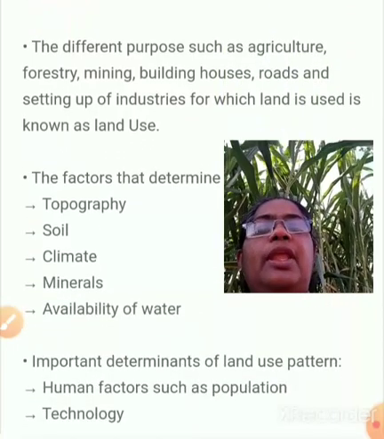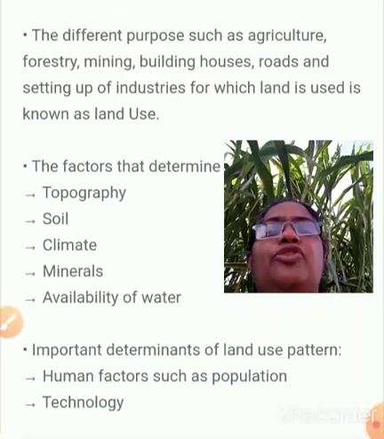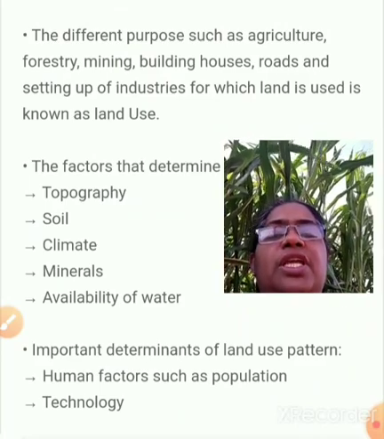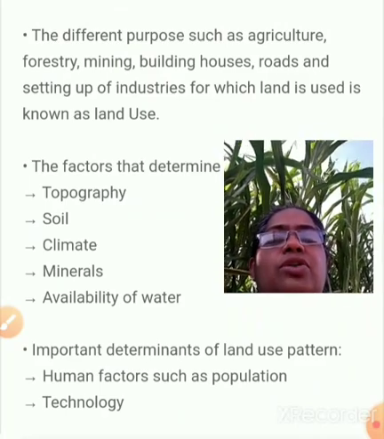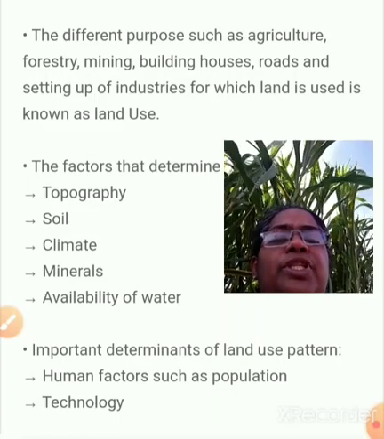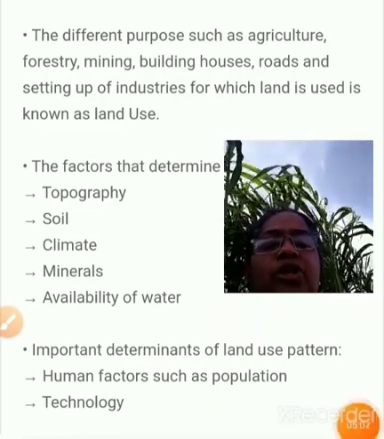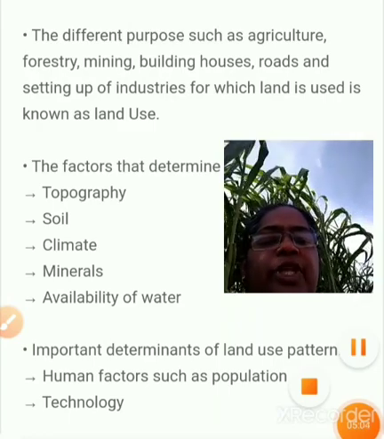Then the next topic is land use. The different purposes such as agriculture, forestry, mining, building houses, roads, and setting up industries for which land is used are known as land use. So we can see this one here.